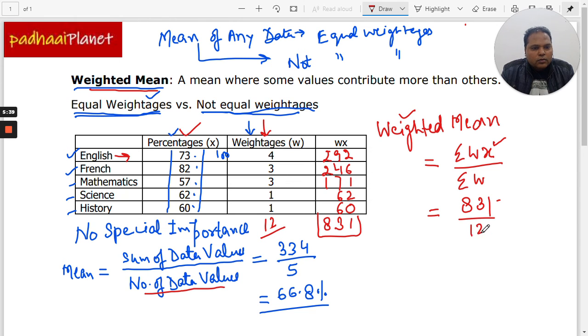So when we divide by this, I think I'll have to use my calculator. Just give me a second.